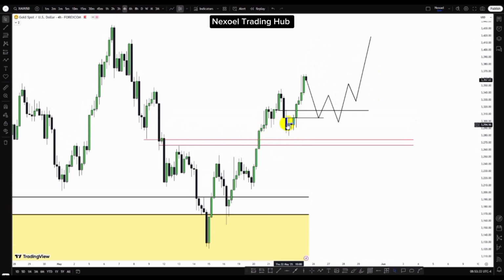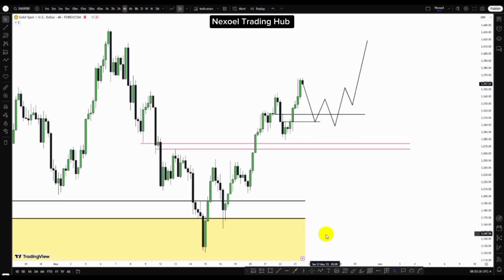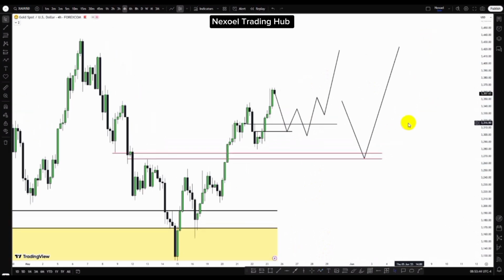So this is what I have to show us in the gold pair. So it means I'll be looking at this level, and in extension we could see price drop into this, and we have the bullishness to the upside. So I just had to point out the two zones for you guys. So this is all I have to show us for the gold pair, and this is all I have to show us for the forecast for the coming week.